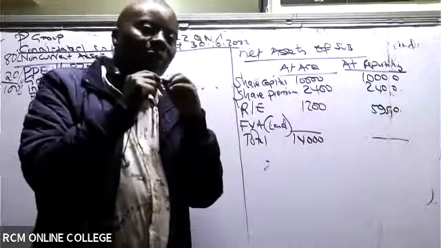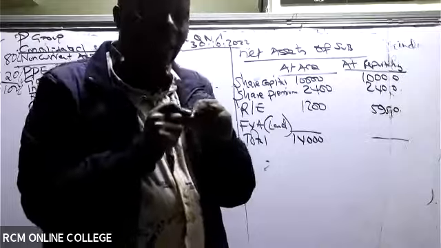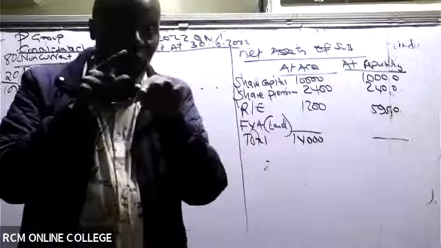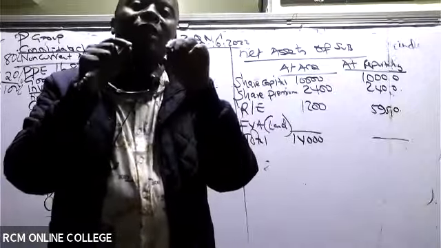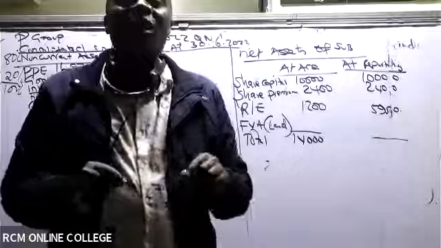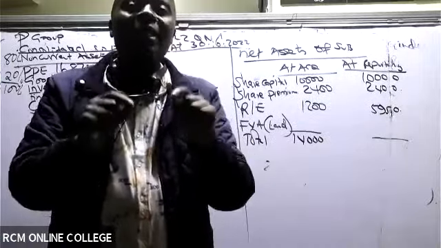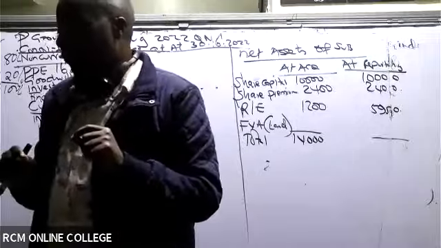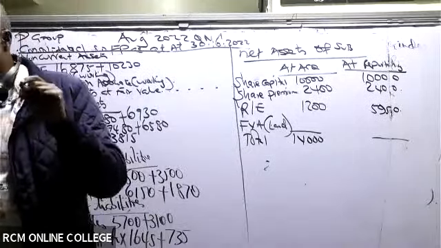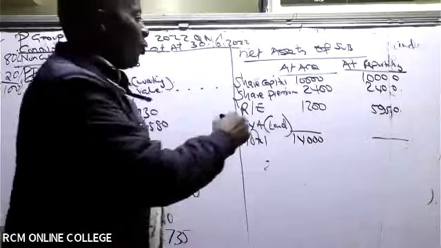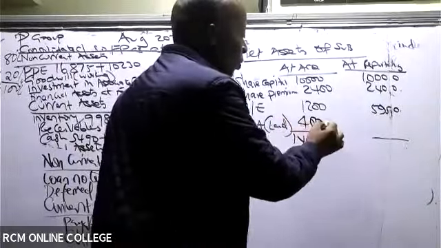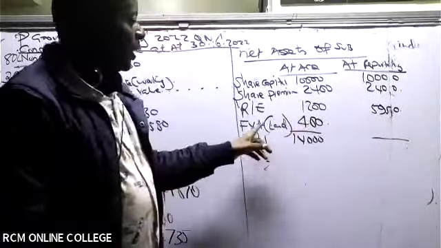Please, whenever they don't give you the fair value adjustment, and they are telling you that there is some fair value adjustment, they must always give you the total net assets at acquisition. The fair value adjustment will always be taken as the balancing figure. So they're giving me a figure of 400. What do you think of this fair value adjustment here?